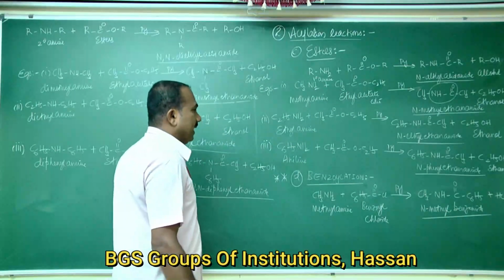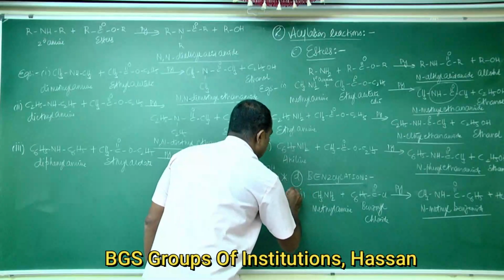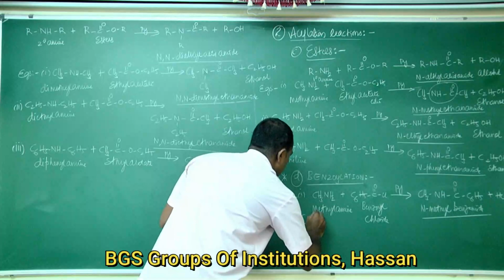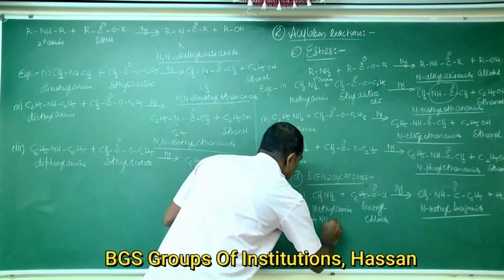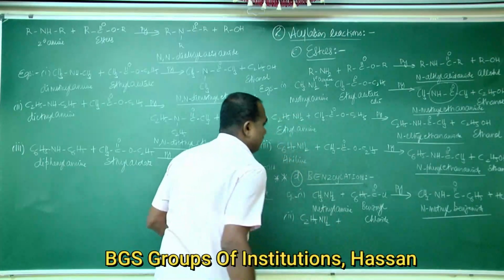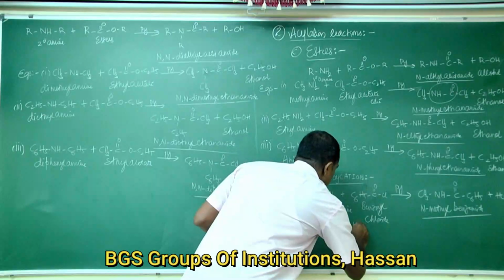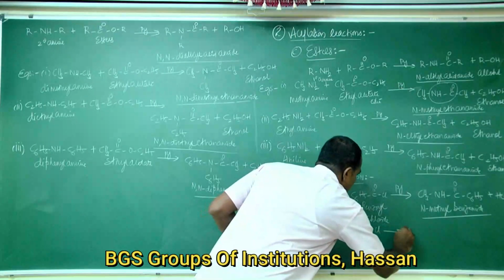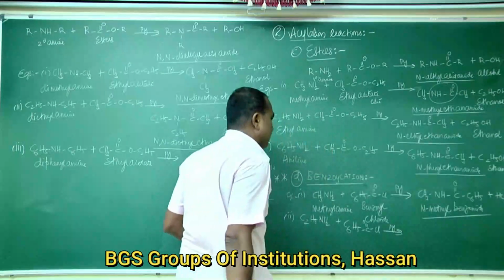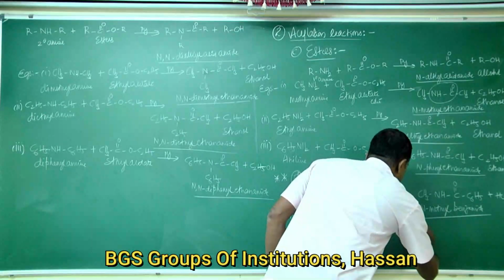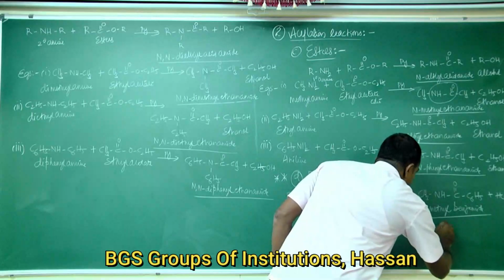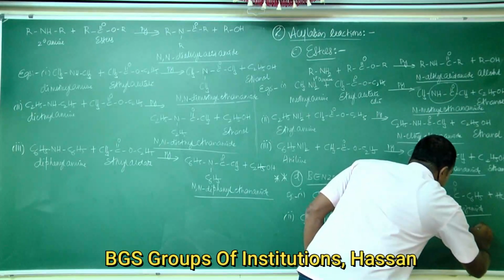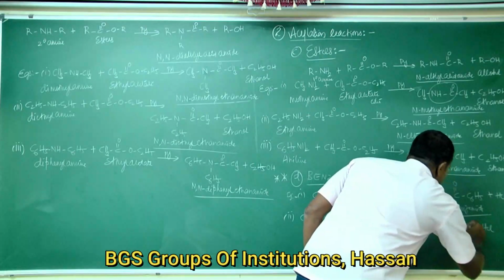Likewise, the second example: C2H5NH2, that is ethylamine, reacts with benzoyl chloride in presence of strong base to give C2H5NHCOC6H5 plus HCl.